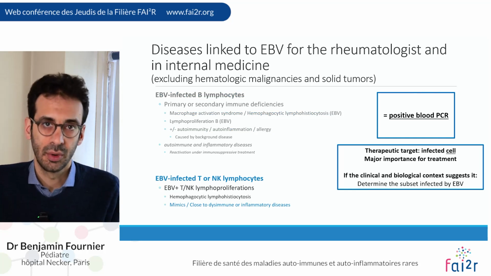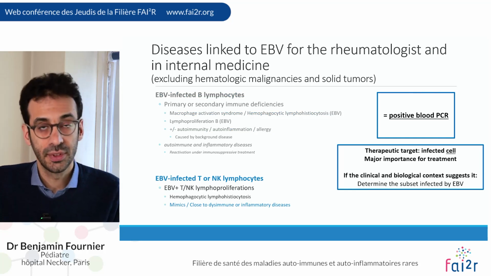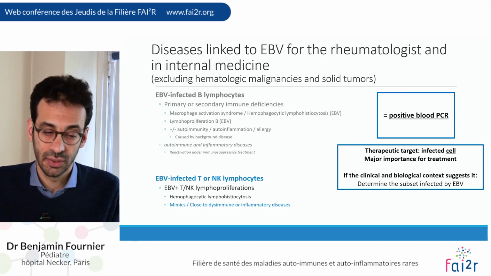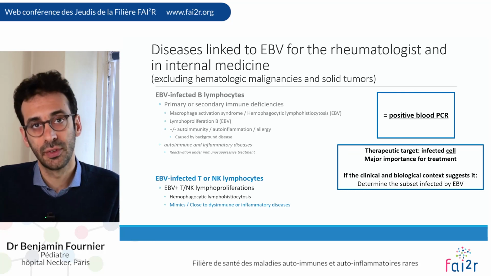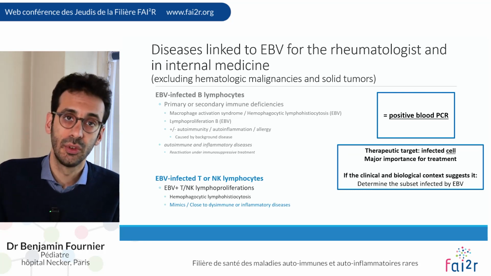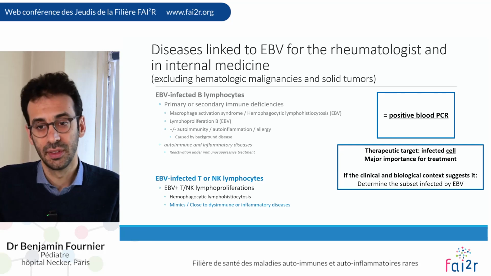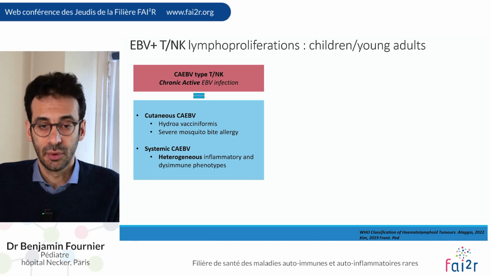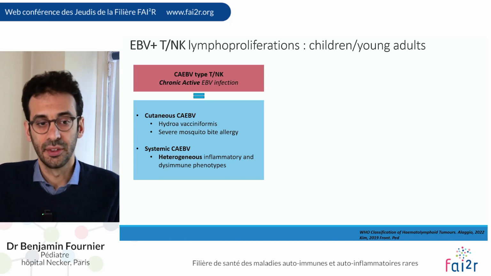Here I will be more focused on the other subsets of disease, which are EBV-infected T or NK lymphocytes, and thus these are EBV-positive T NK cell lymphoproliferations. These patients may have hemophagocytic lymphohistiocytosis, but they may also present with phenotypes that will closely mimic dysimmune or autoinflammatory diseases. There are several subsets that are now quite well defined.